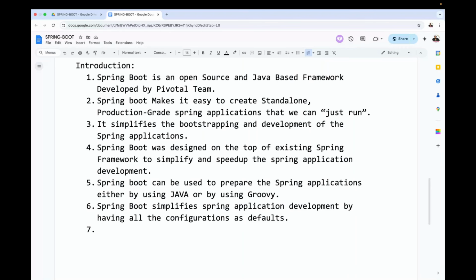Is it possible to prepare any Spring application without having a Spring configuration file? I'm asking this question to you. Now try to answer it. Is it possible to prepare any Spring application without having a configuration file? At least we have to prepare one configuration file.